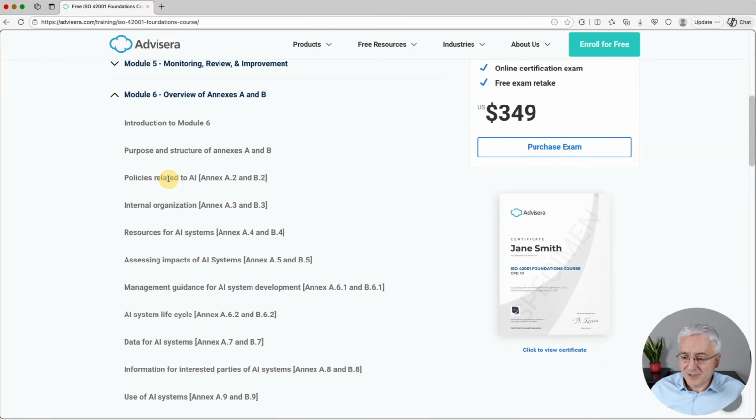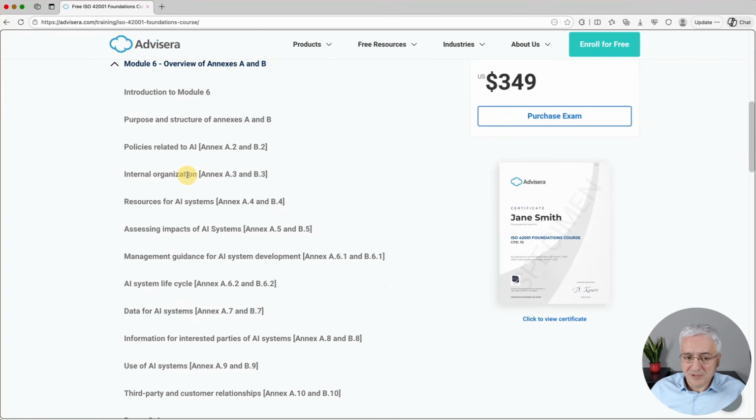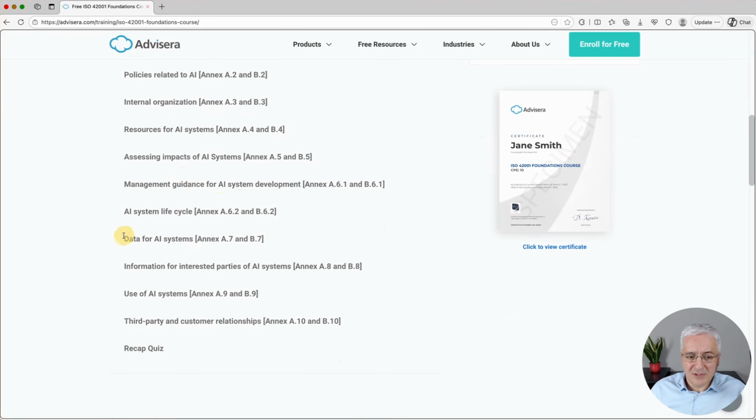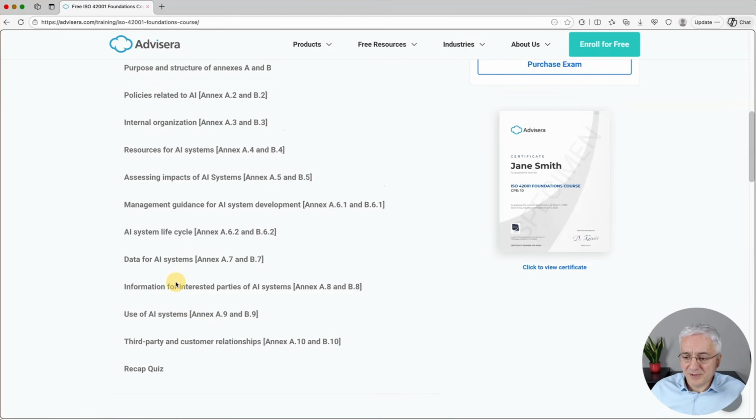And by the way, there are 38 controls in this Annex A, and here is an explanation of all of them, including, for example, the controls related to training data, controls that explain what you have to do as part of each lifecycle stage, some controls for the regular use of AI systems, and so on.